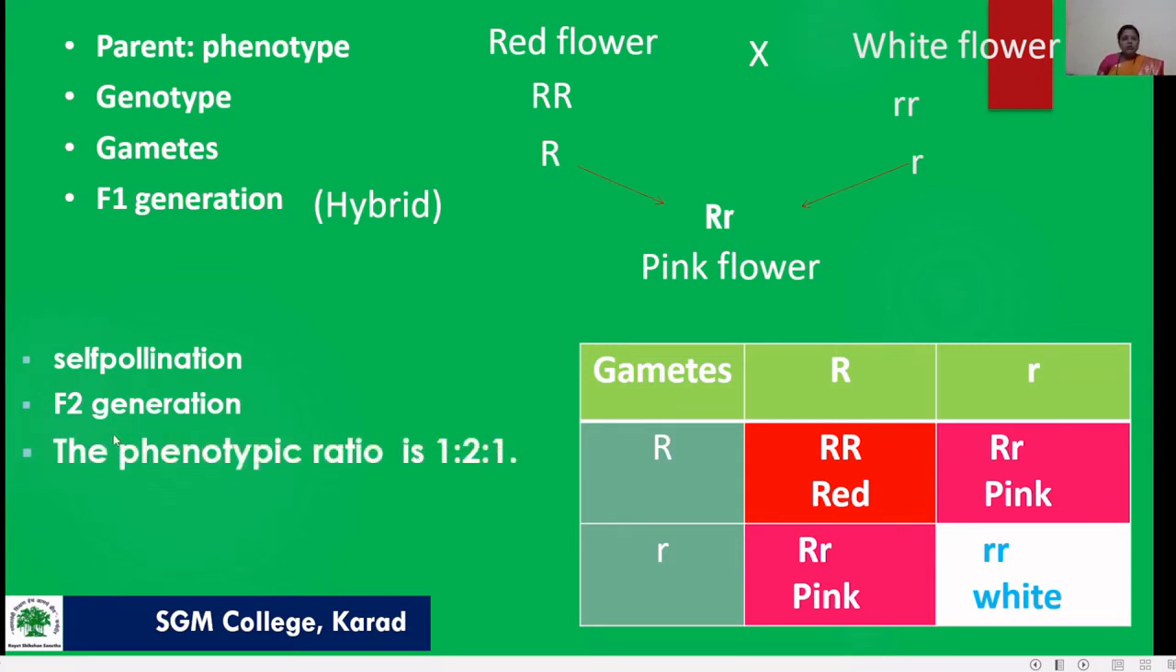After getting the F2 generation we see the phenotypic ratio, which is 1:2:1. How is it 1:2:1? See here, a red flower appears only once, pink flowers appear 2 times, and the white flower is also single. So that is the 1:2:1 ratio. The genotypic ratio is also 1:2:1, for red, pink and white.